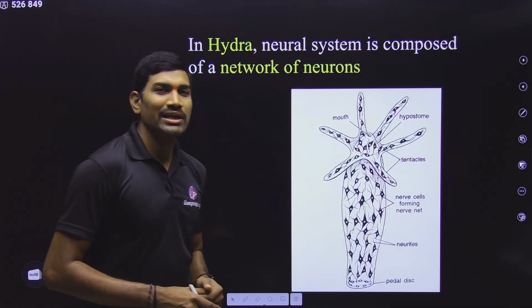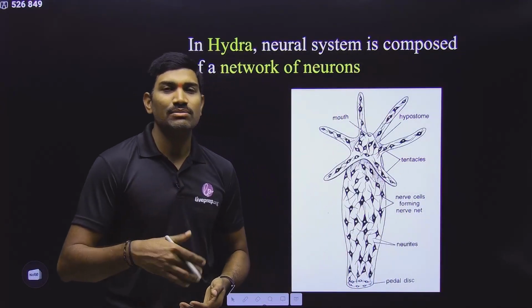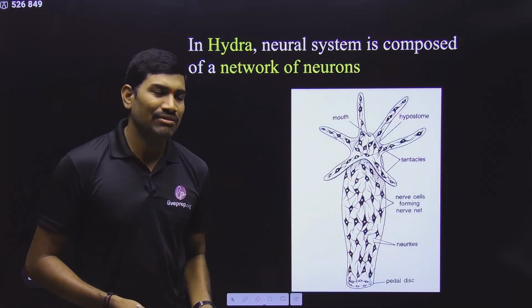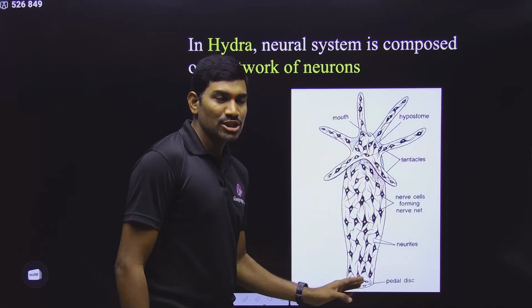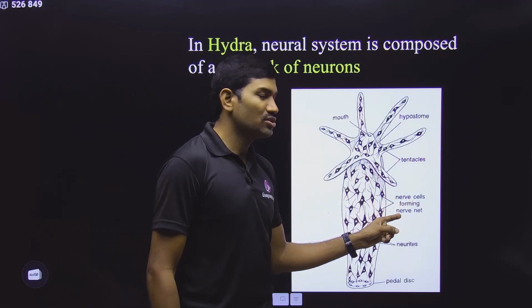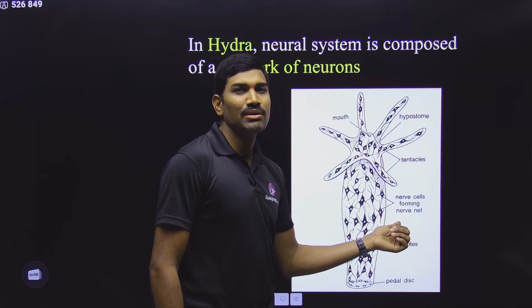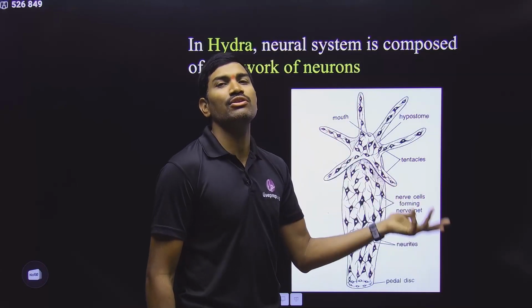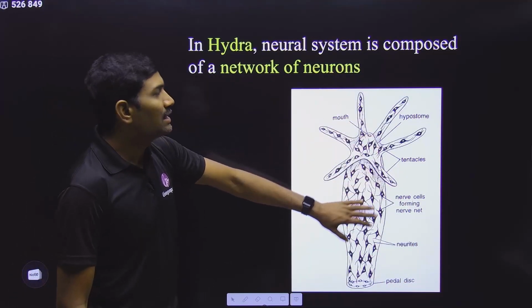Next one, they are talking about the neural system in different organisms. In the case of invertebrates, it is not highly developed, but in the case of vertebrates, it is highly developed. Under the example of invertebrates, they are talking about the hydra. In the case of hydra, it has a network of neurons. This network of neurons is also called a nerve net. Please remember this word. This word was not given in NCERT, but please remember this nerve net. Technically, we call this a nerve net. It is a network of neurons. That's it. So in this way, a very simple type of neural system is present in hydra.